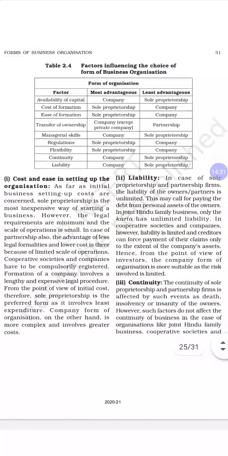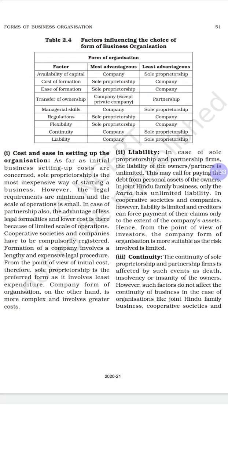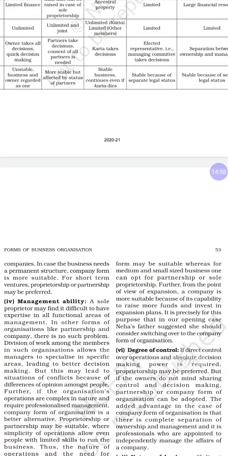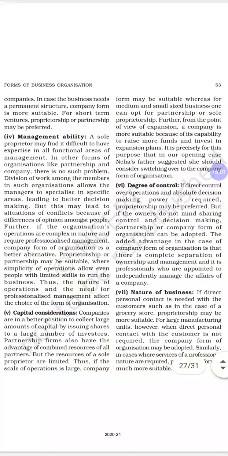Then continuity. In a sole proprietorship and partnership, if one person dies, is dissolved or retires, the business tends to come to an end. But in a Joint Hindu Undivided Family, corporate society and other companies, the business will continue with the rest of the members in the company.